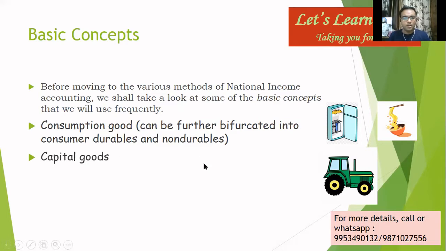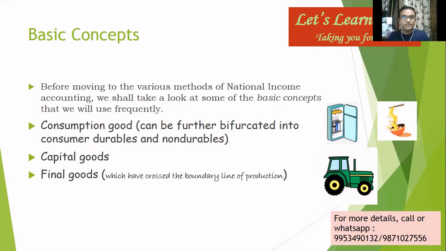Right. Next up is final goods, which in simple terms means those goods which have crossed the boundary line of production. Now, what is this boundary line? It's not something like a cricket match which is happening, right? That we crossed a boundary. It means those goods which are ready to use either as consumption good or capital goods. Those are known as final goods.